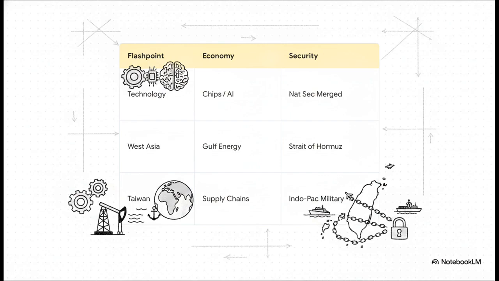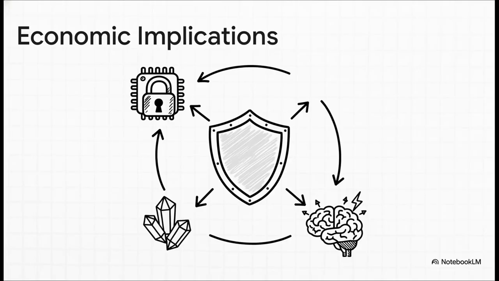This represents the most destabilizing military competition in the Indo-Pacific, and it carries massive risks for global supply chains. Drilling down into the specifics, the core economic implications really center on semiconductor export controls, access to rare earth minerals, and this fierce competition over artificial intelligence. You see, technology restrictions are no longer just simple trade issues. They are literally the central instruments of strategic competition right now. The big takeaway here? Economic security is national security.